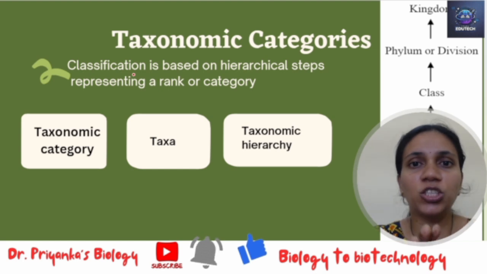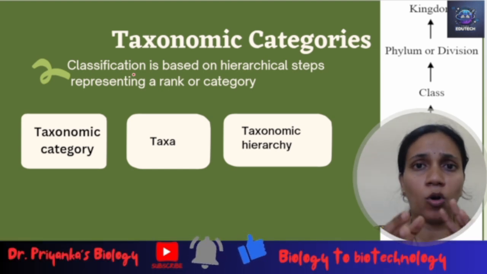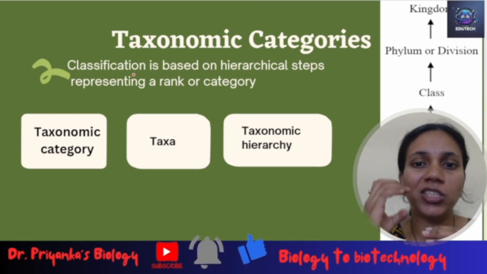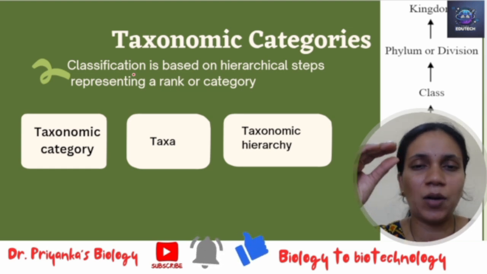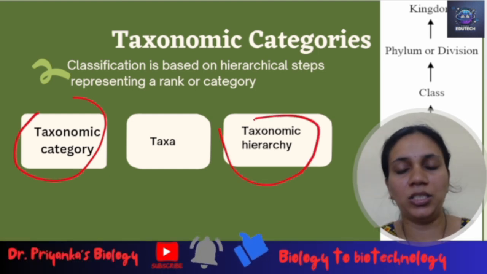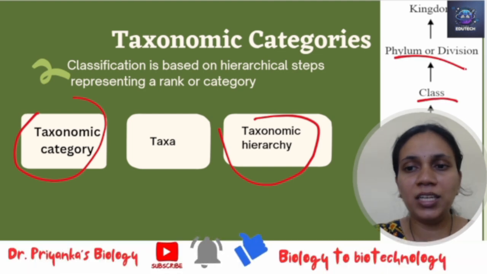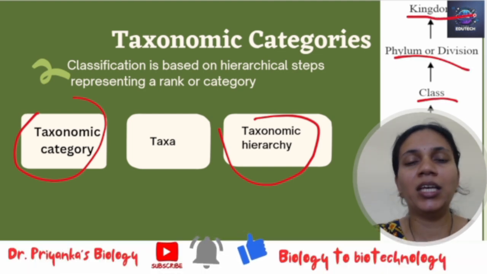So this classification is based on this hierarchy, depending on some sort of similarities. They have been ranked, so each taxa has some rank at a given point. So here we have taxonomic categories, taxa, and then the taxonomic hierarchy maintained. We have the species, genus, family, order, class, phylum and division, and finally the kingdom.